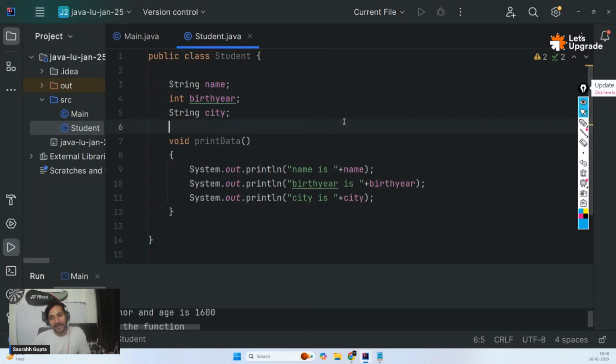Now I'm saying that every student object will have a name, will have a birth year, and will have a function or a method which will print all these things. Remember, Bhuvan, you can call it a function, you can call it a method. It's completely fine. Normally, I'll tell you my technique. If a function is returning something, I call it a function. If it is void, I normally call it a method. But again, this is not a big thing to have in mind. This is simply something you can ignore. You can call it a method, you can call it a function.